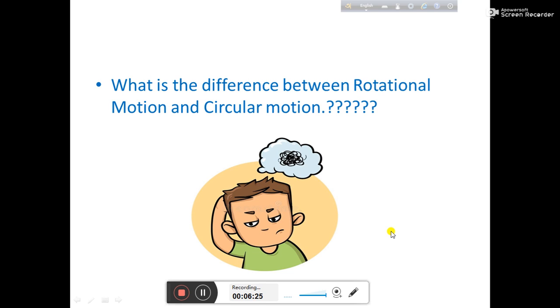So here comes a very tricky topic. What is rotational motion and circular motion? We explained the rotational motion already, but there is also a term, the circular motion. Now it's your task, so think about it. What is the difference between rotational motion and circular motion? Think about it and you can write to me what the difference is.